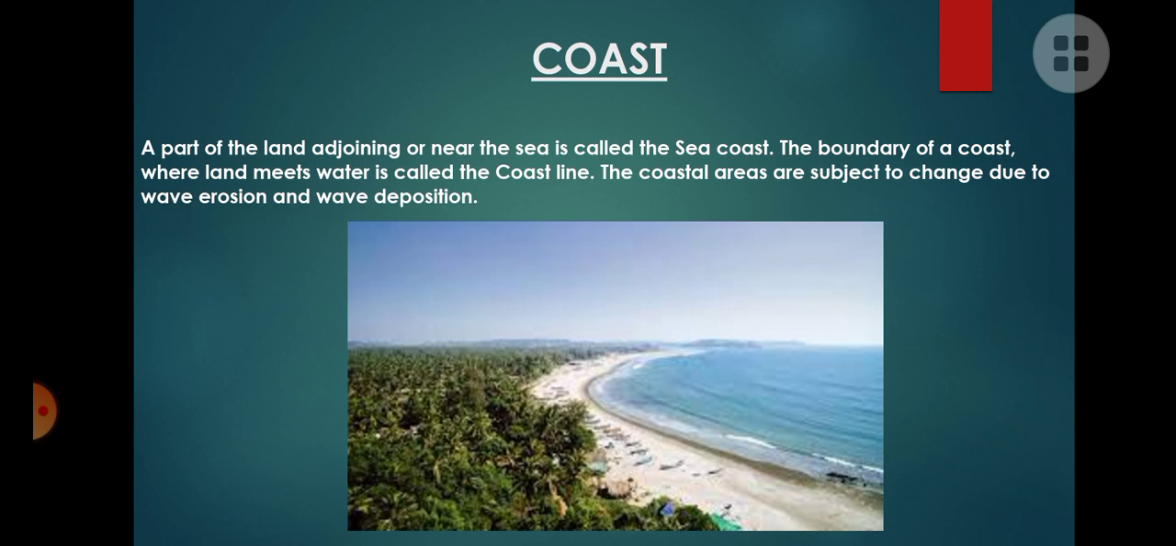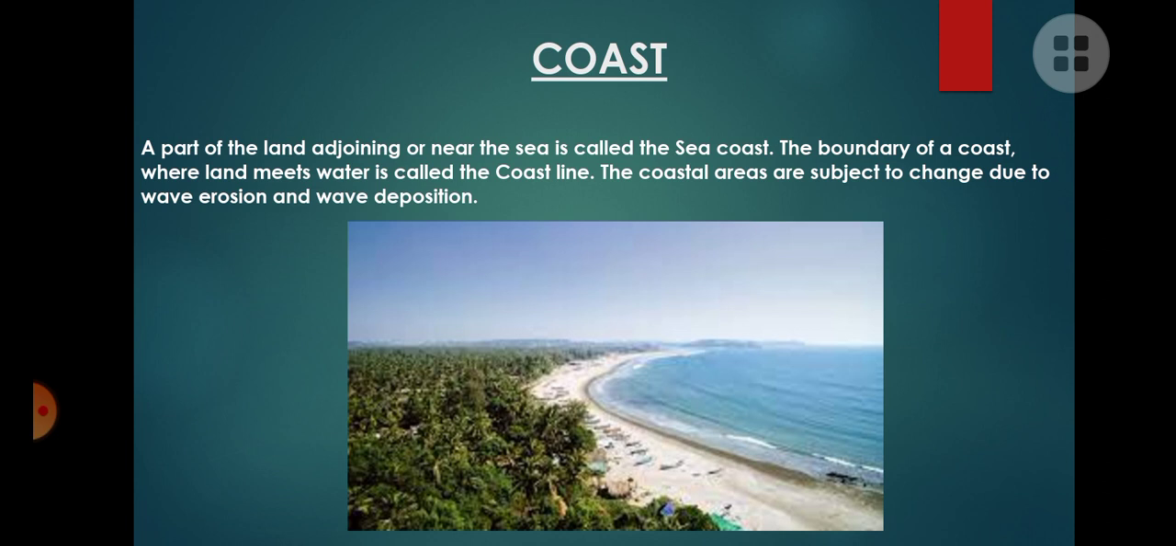Now we move on to the next section, changes made by the coast. So, what is a coast? Sea coast. A part of the land adjoining or near the sea is called the sea coast. The nearest part of land to the sea water is called the coast. And the boundary of the coast where the land meets the sea water is called the coastline.